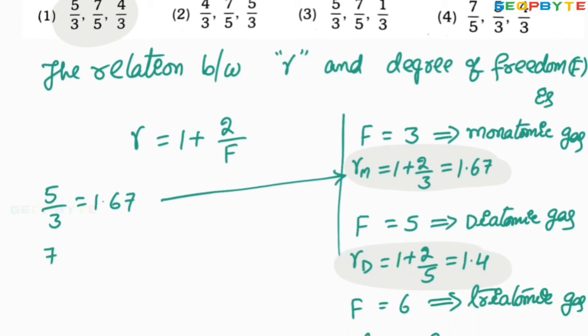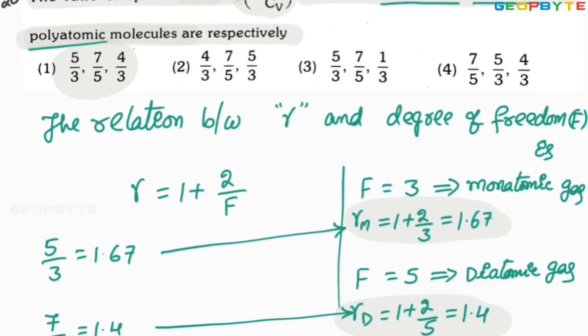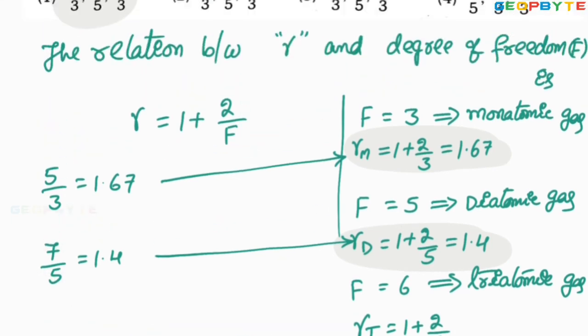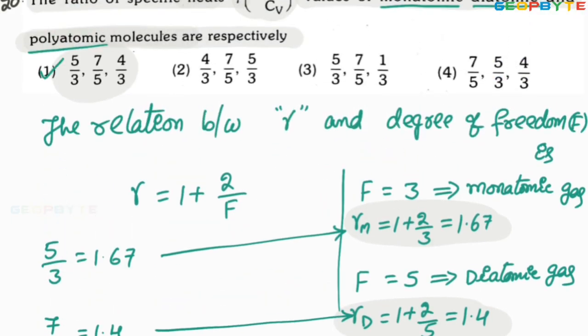And 7 by 5, let me write it clearly. 7 by 5 is approximately equal to 1.4. It is for diatomic gas. The last one is what? 4 by 3. 4 by 3 is approximately 1.33. It is for triatomic gas. Triatomic gas is also called polyatomic gas. Anyhow, option A, that means the first option, is absolutely correct. I hope you got my point.